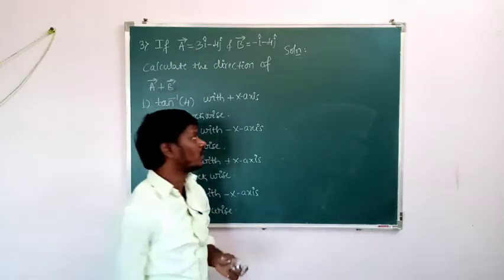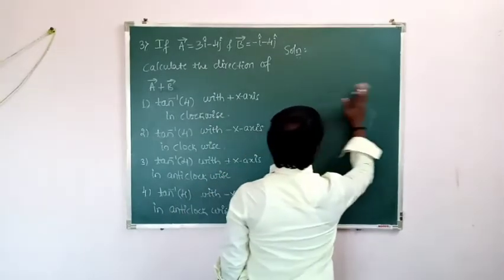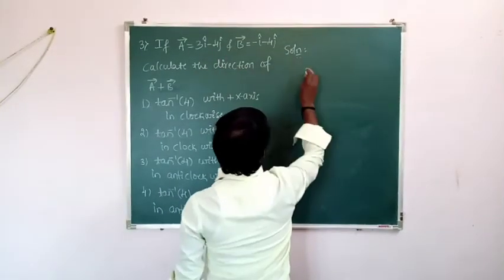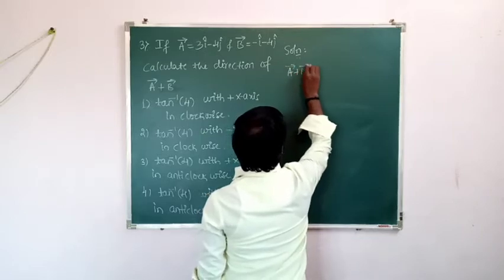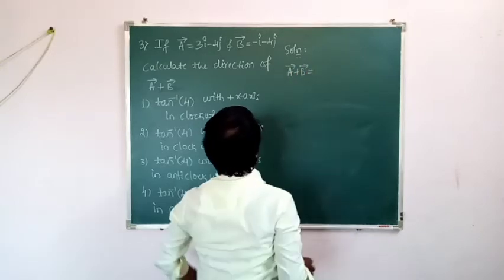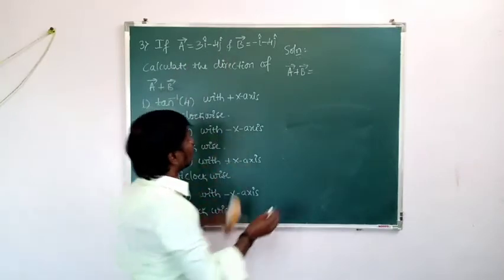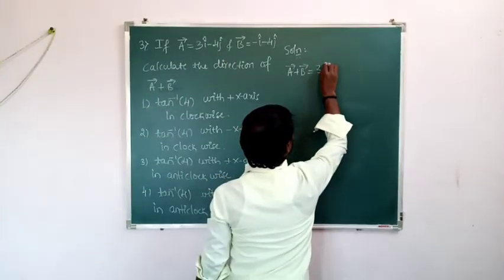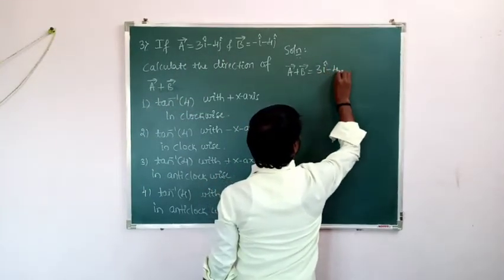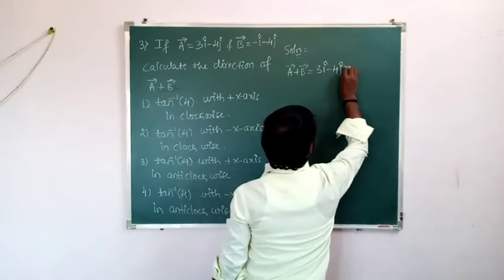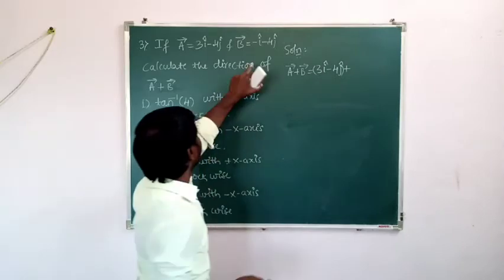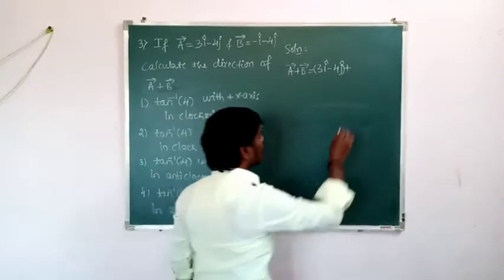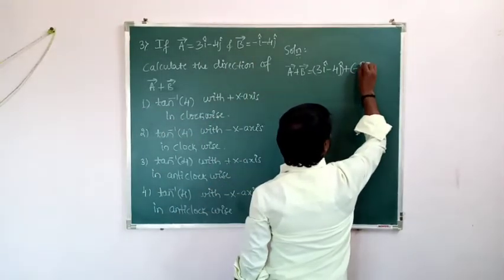Okay, remember. Then first we are going to add these two vectors, vector A plus vector B. So what about vector A? That is 3i minus 4j. Then plus, we are going to add them. Plus, then vector B, that is minus i minus 4j.